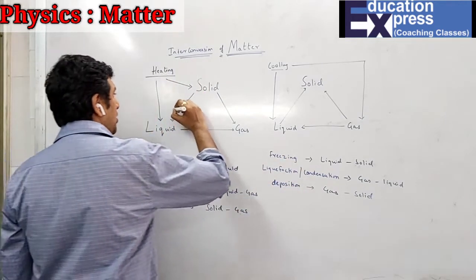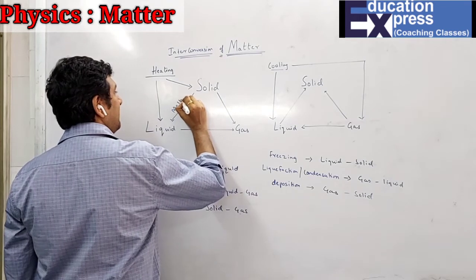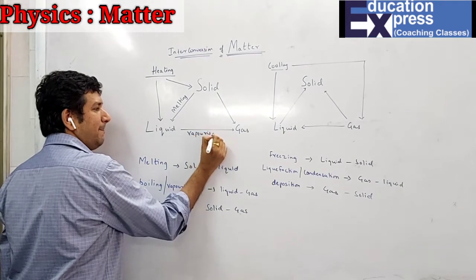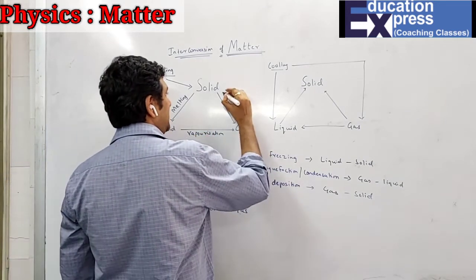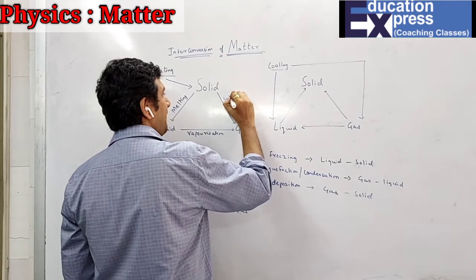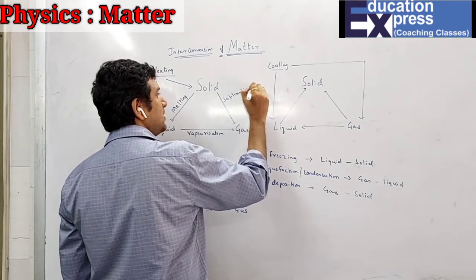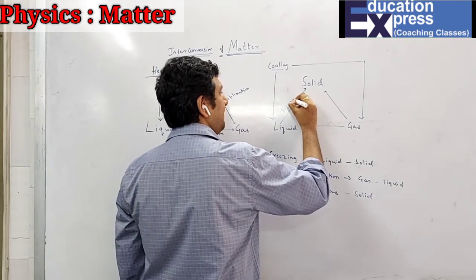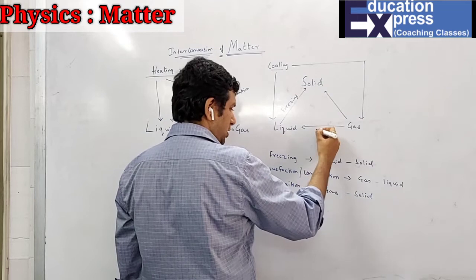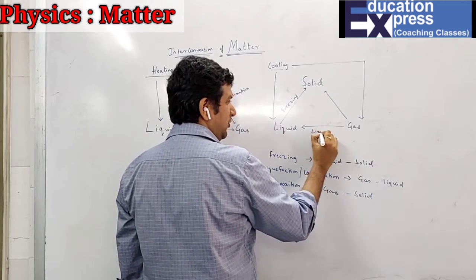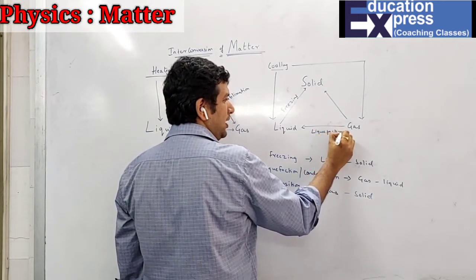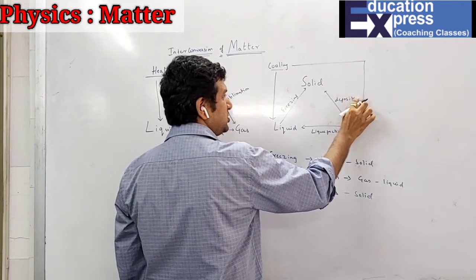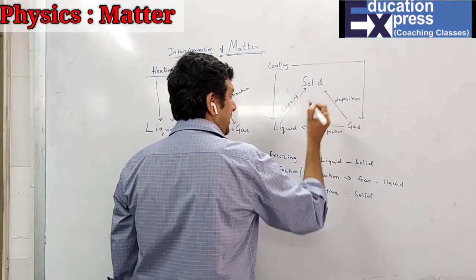You can just write over here also. This is said to be your melting, this is said to be your vaporization, and this is said to be your sublimation. Similarly, the change of a state from liquid to solid is said to be your freezing. This is said to be your liquefaction or condensation, and last is your deposition. So this is nothing but the change of state of matter, which is said to be interconversion of matter.